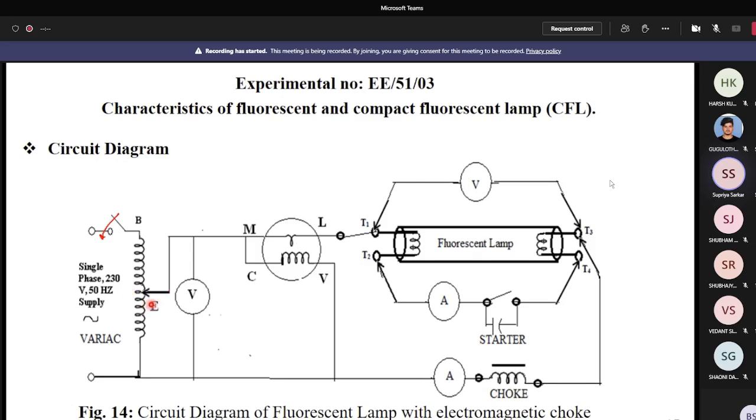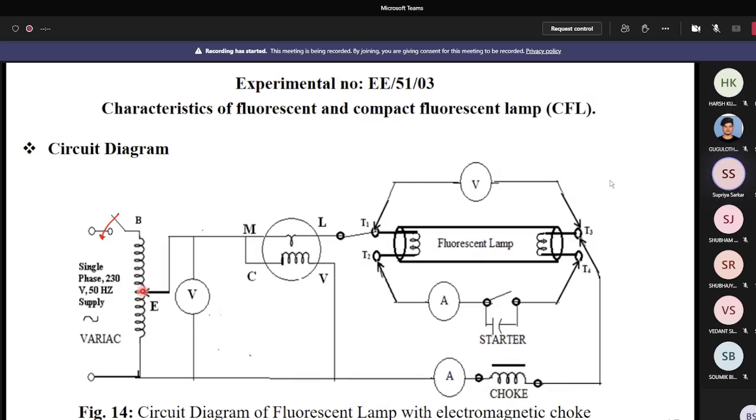Now from the starting voltage you go up to the rated voltage by varying the variac slowly and gradually. At regular intervals of voltage you note down all the readings and record them. You can write all the readings in a table. Clear? Okay, is it clear now?